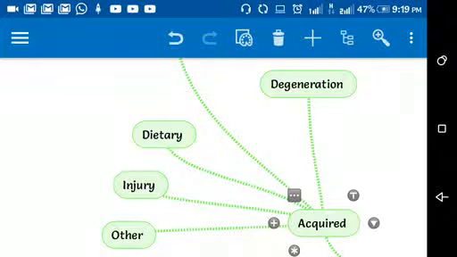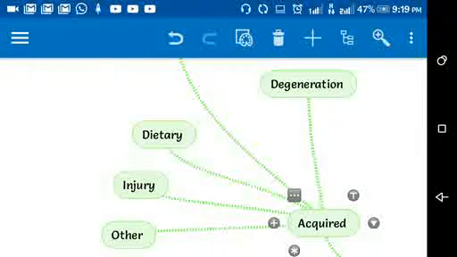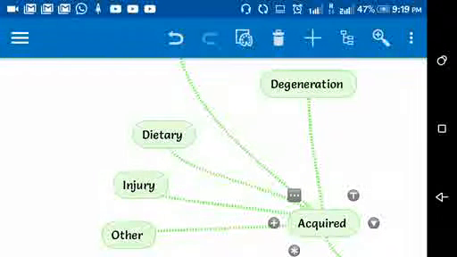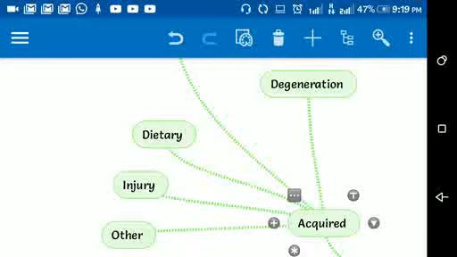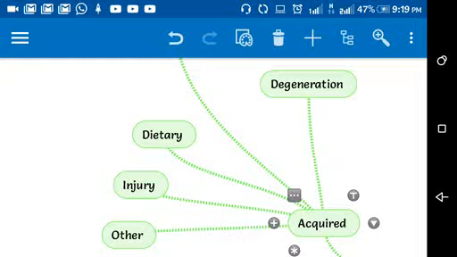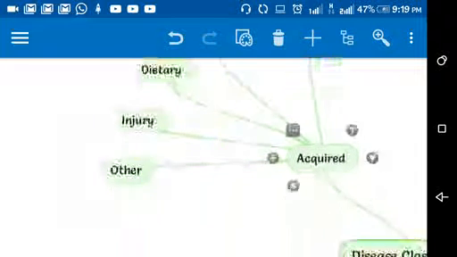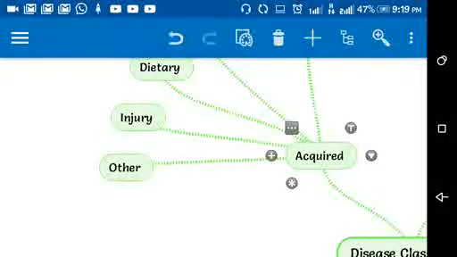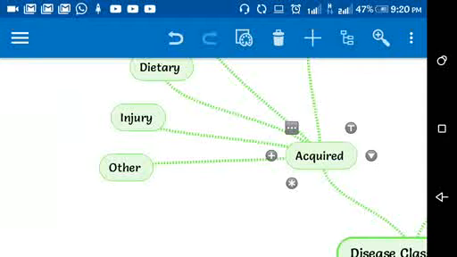For example, here in this book it is written certain conditions of circulatory system fall under this heading. For example, atherosclerosis may be partly due to incorrect diet, but other factors have been suggested such as stress, inadequate exercise, smoking. Diseases with no known causation may be termed idiopathic. For example, idiopathic scoliosis. So under the category of other acquired diseases come idiopathic diseases. Idiopathic diseases are diseases whose causes are not known.